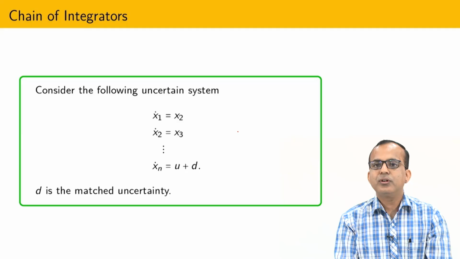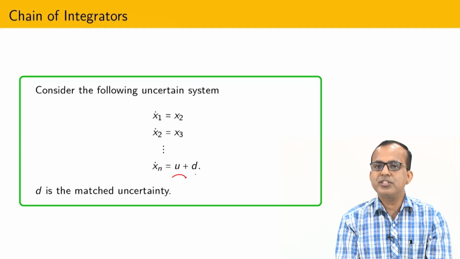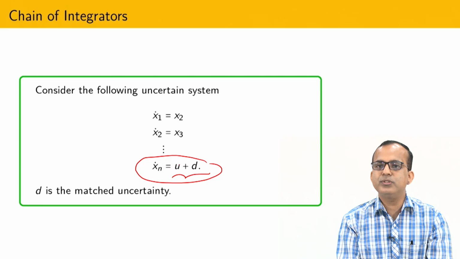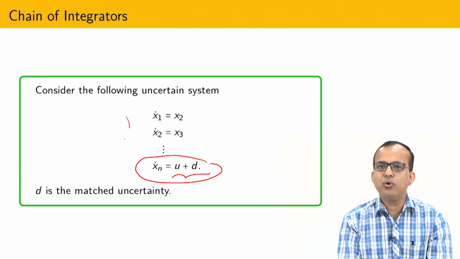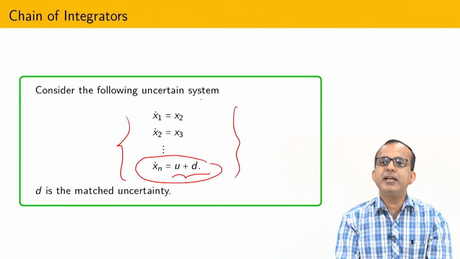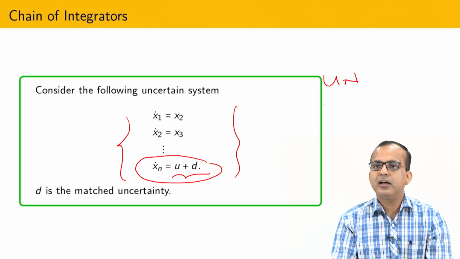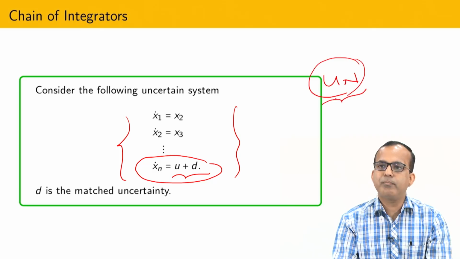So now what happens is that whenever you have a disturbance, and if you have a first order system, then you can define the sliding surface just using this last term. And what is the role of super twisting? Super twisting is going to take care of this disturbance, and finally the whole system is governed by the finite time controller, and in this way you can realize any higher order sliding mode controller based on the continuous control.